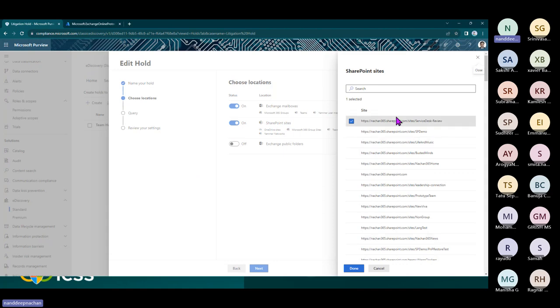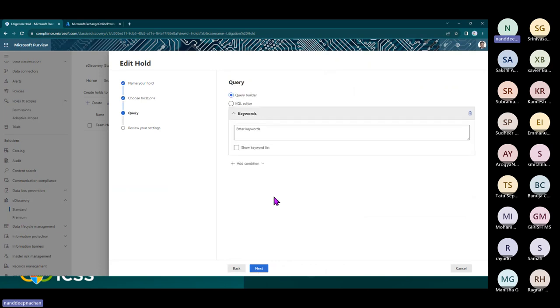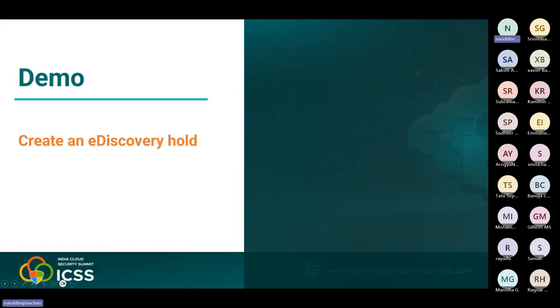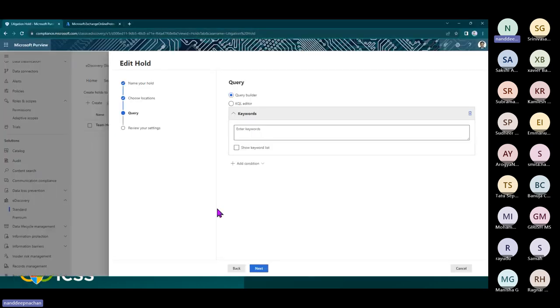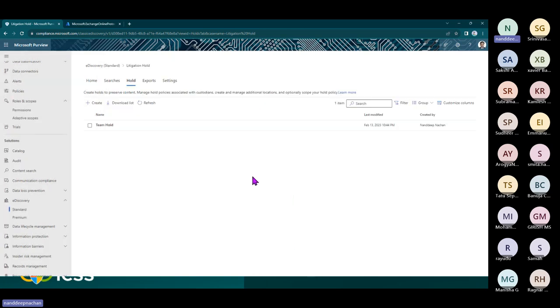Okay, all right. Otherwise, you can even select all of the SharePoint sites or just a few selected sites, and only those SharePoint sites will be kept on hold. Again, as we said, if you want to go further and have any kind of query done, you should be able to do that as well. You should be able to add a query. You can click next, and then you can submit this to create a hold.